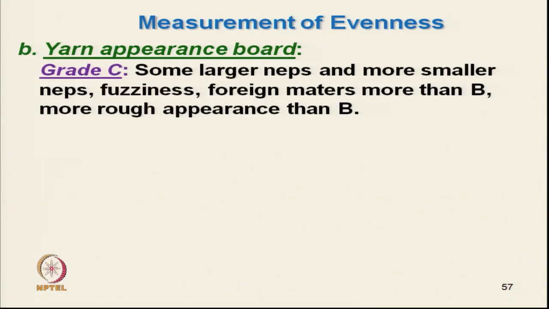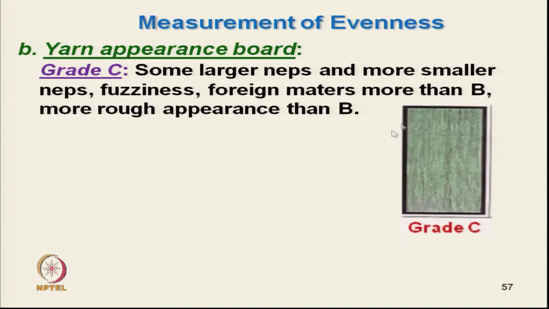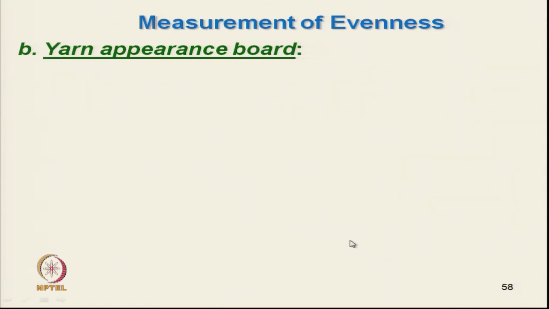Similarly, grade C will be a little bit inferior. A larger quantity of naps will be there, with higher fuzziness or foreign matter.